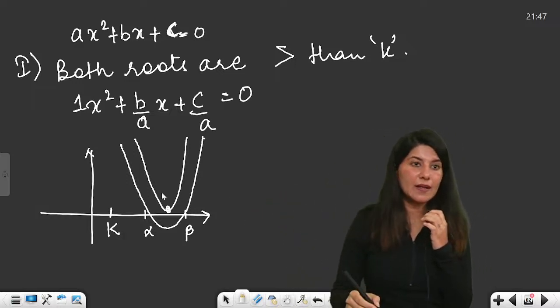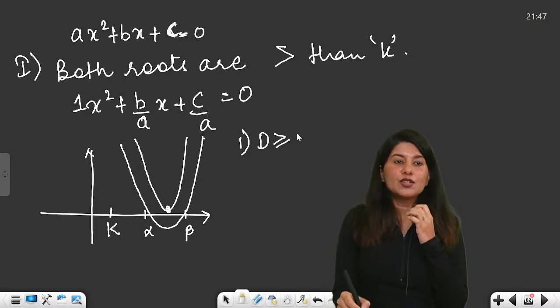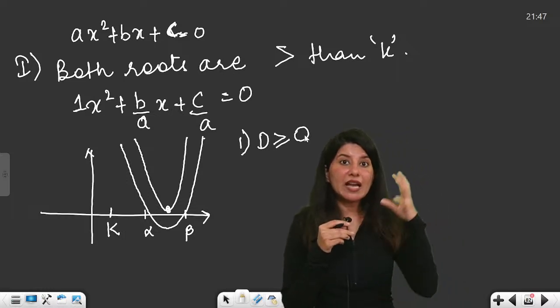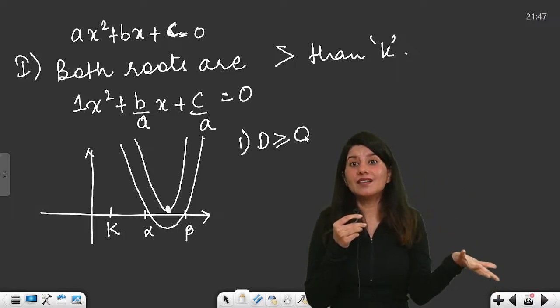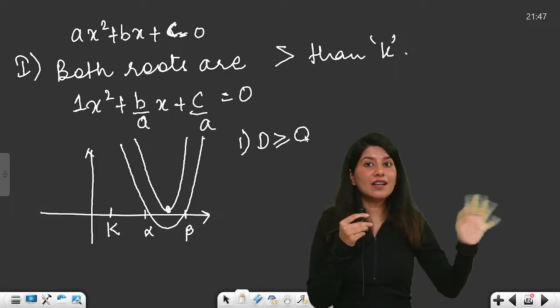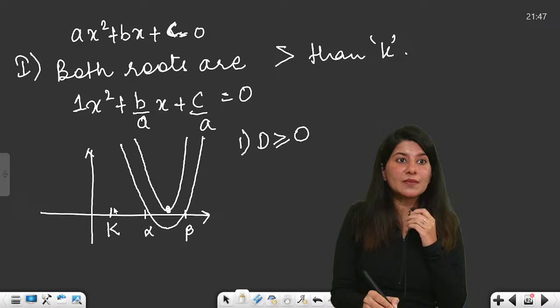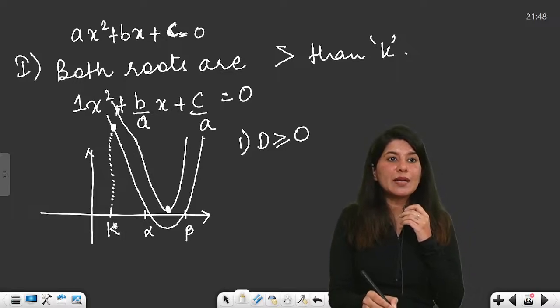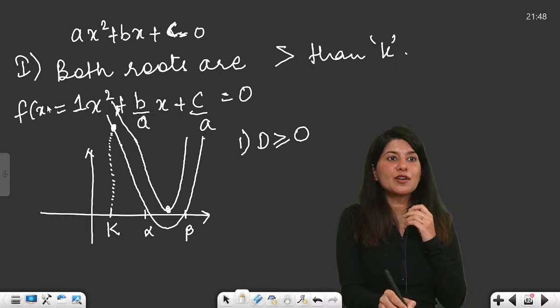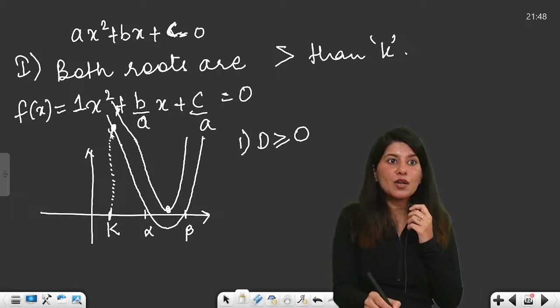It is fixed, okay? Now what I need to know over here, first thing is my discriminant should be greater than or equal to 0, because if I am saying that both my roots are greater than k, my roots at least should be real. My roots cannot be imaginary. That is the first and foremost thing, right? And if I talk about this k, my value at x equals k. Can you see? Suppose I take this as the function of x, and this is my polynomial or my function. So f of k should always be positive.